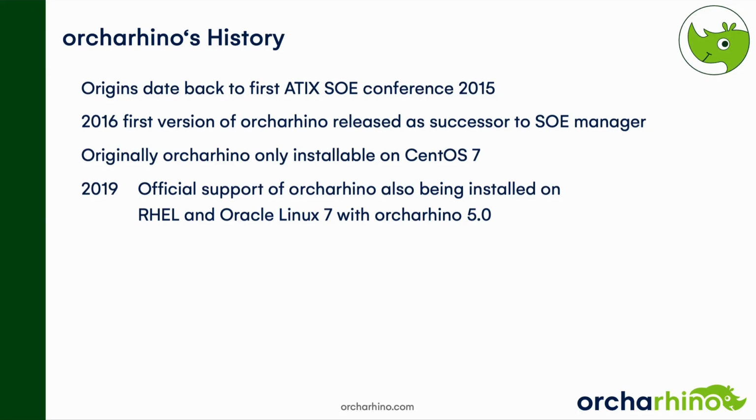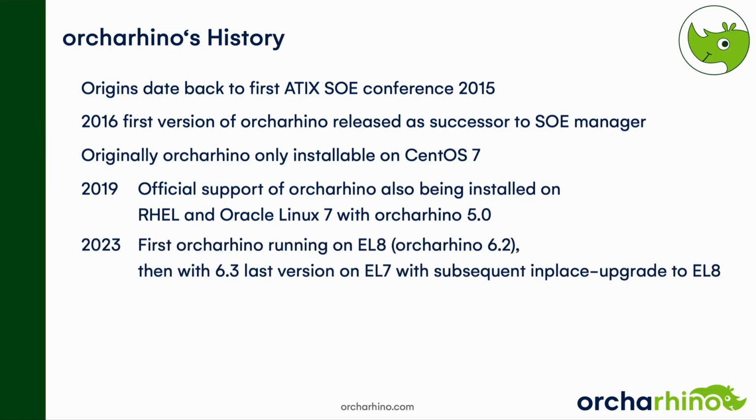But EL7 eventually grew old and needed to be replaced, and in 2023, with orcharhino 6.2, we presented the first orcharhino version running natively on EL8. So with 6.2, orcharhino could be freshly installed on Alma Linux, Rocky Linux, RHEL, and Oracle Linux 8, while existing orcharhino instances remained on EL7 until orcharhino 6.3, where we finally provided an in-place upgrade of EL7 to EL8.